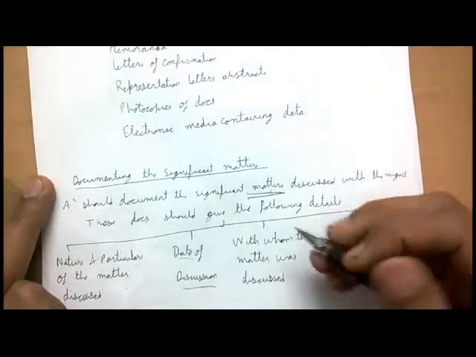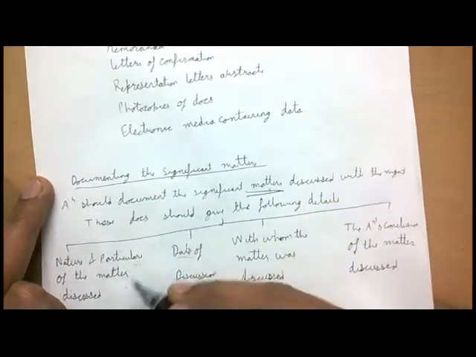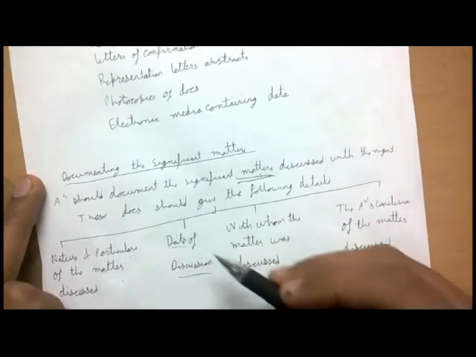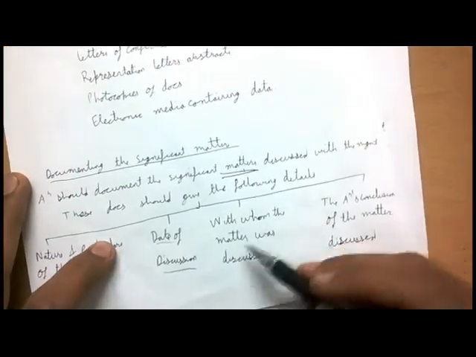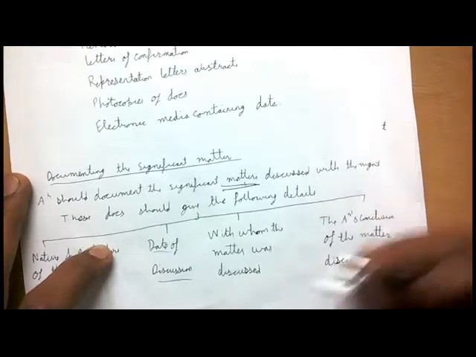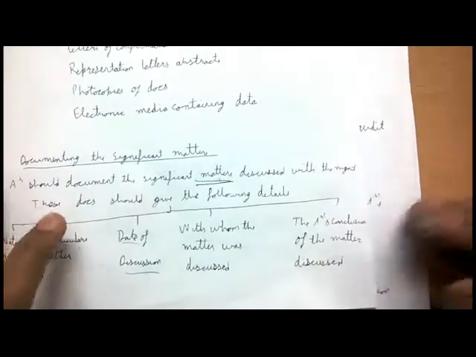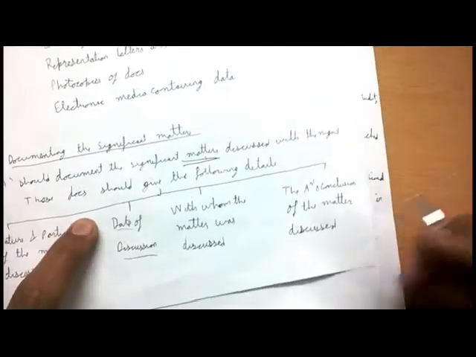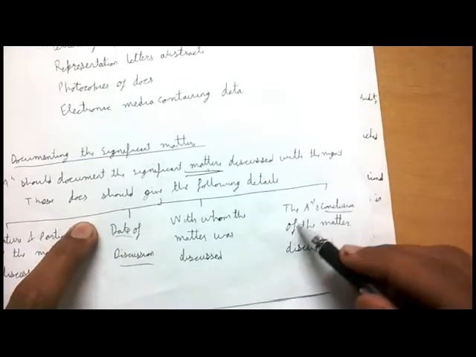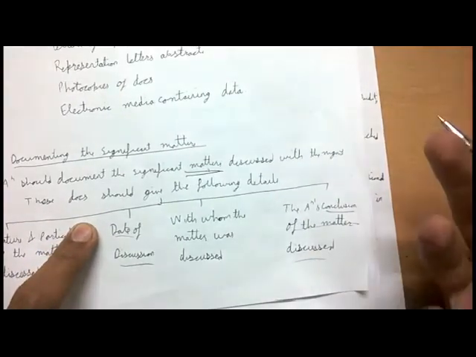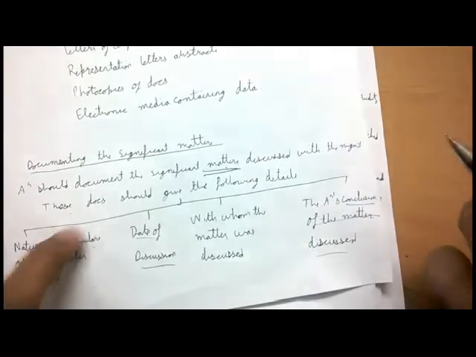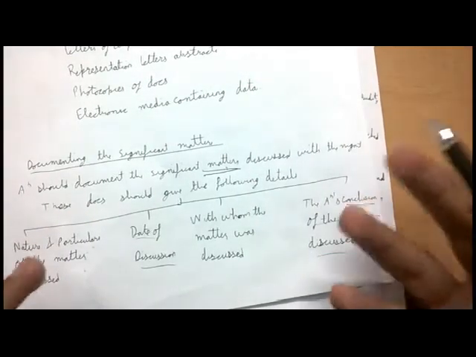Maybe on the 31st of March you had a discussion regarding a particular matter. You're going to write the nature, and you're going to write the date. With whom the matter was discussed: you may have had a discussion with the general manager or the chief financial officer, etc. Then the auditor's conclusion on the matter discussed. He had a discussion and he must have concluded something. You need to document that as well, right? So this is what you need to document.